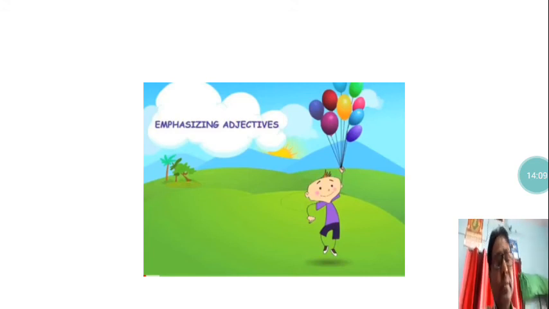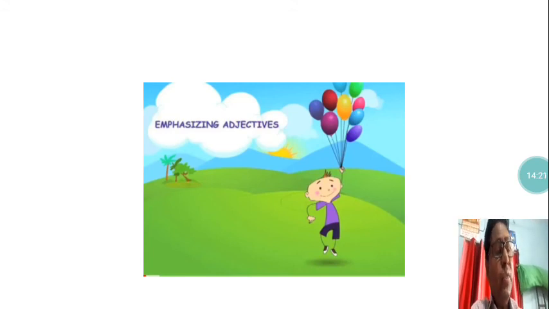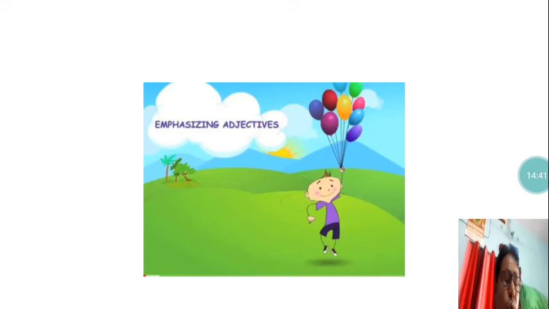degrees of adjectives. And on the basis of all these kinds of adjectives, you will complete exercise A, in which you have to identify the adjectives and name their kind. So first, in the sentences you will underline the adjectives, and after that, in the provided space you will write the name of its kind, which kind of adjective you have underlined in the sentence. So this is what you have to do.